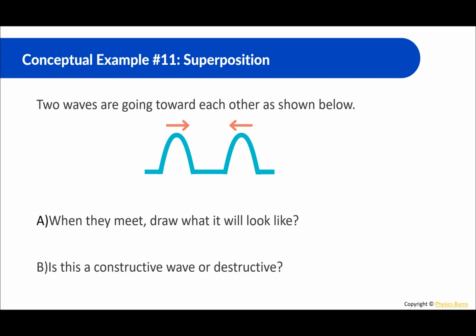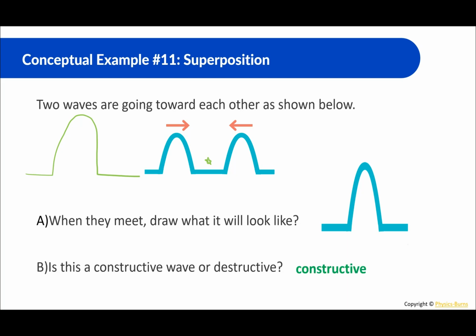Two waves are going toward each other as shown below. When they meet, draw what it will look like. Okay, so they meet somewhere here. It should be just like a big wave like that. Okay, so something like that. Just make sure it looks bigger. Is this a constructive wave or destructive? Since the amplitude got bigger, I would call that a constructive wave.